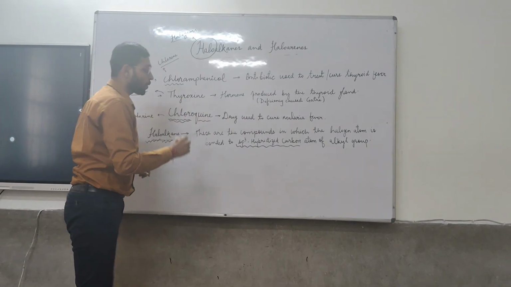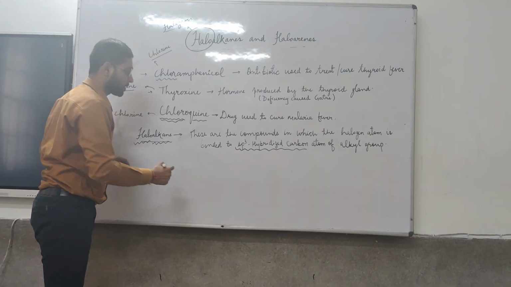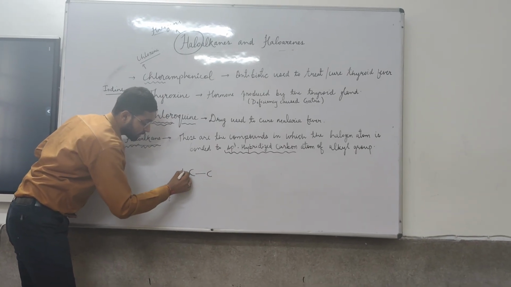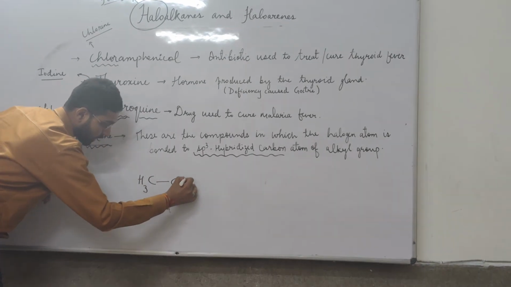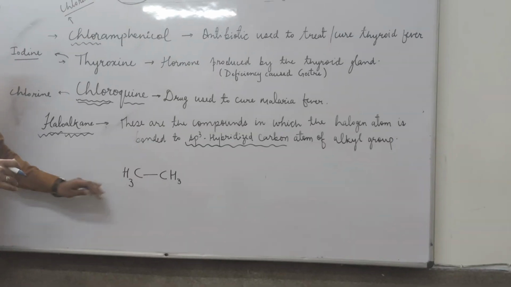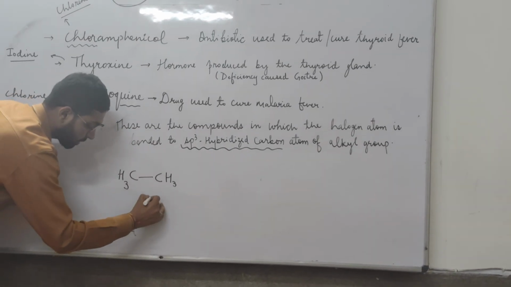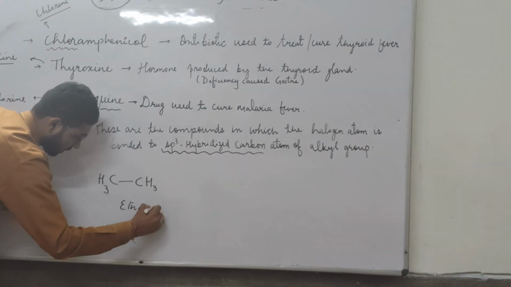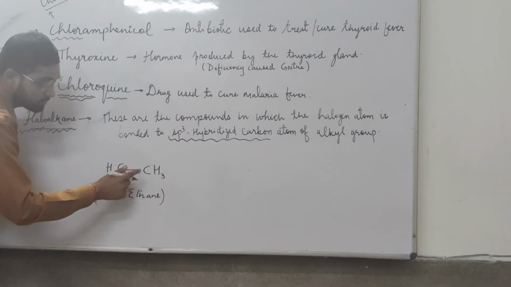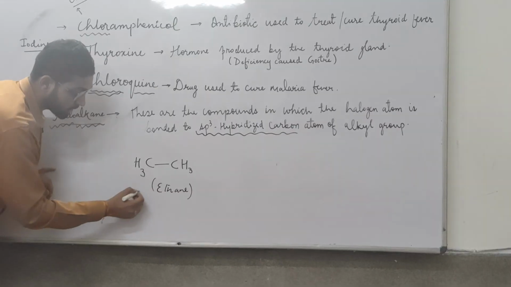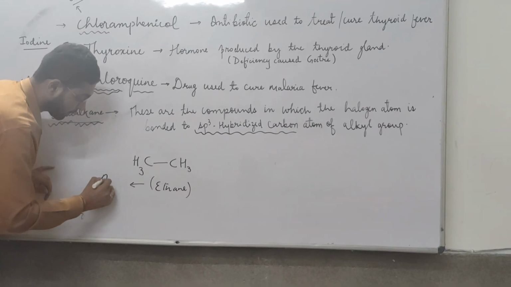For example, what is an sp3 hybridized carbon? Just see here, I am taking an alkane. This is a compound in front of you which is a carbon compound and it is called ethane. As the carbons have a single bond between them, it is categorized under alkanes.